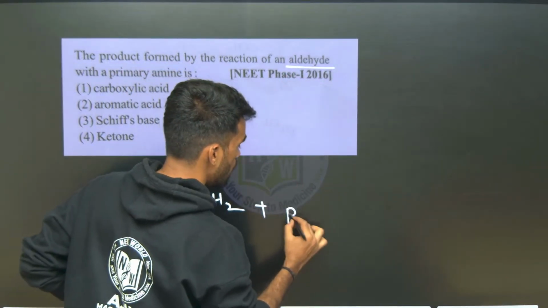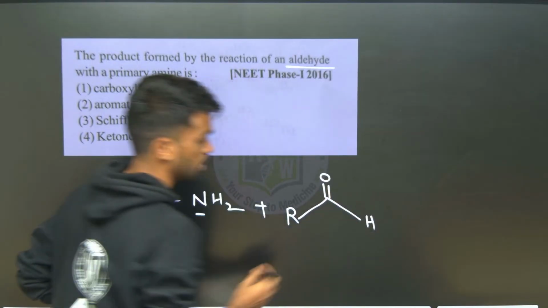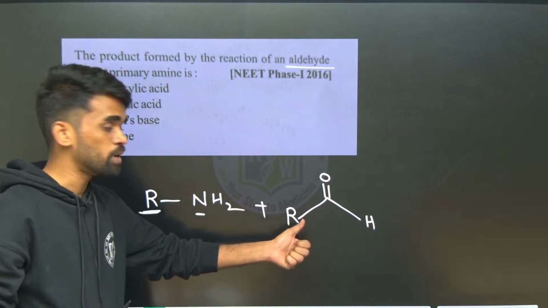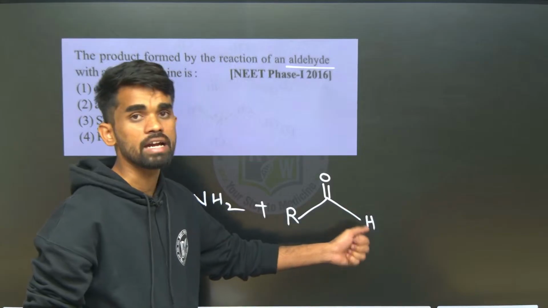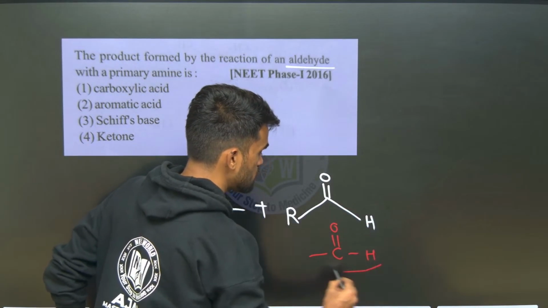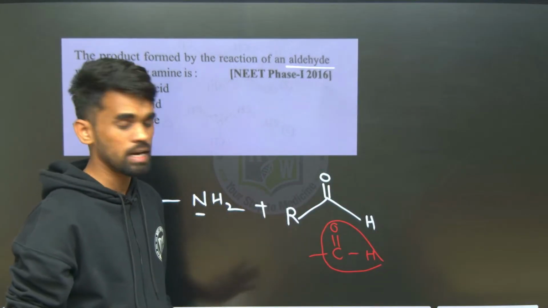So write R. What is the aldehyde general form? I can represent it like this. To the carbonyl carbon, at least one carbon and at least one hydrogen are directly attached. It should contain something like this, C double bond O, H. If this group is present, I can consider it an aldehyde. So here we have the aldehyde group.